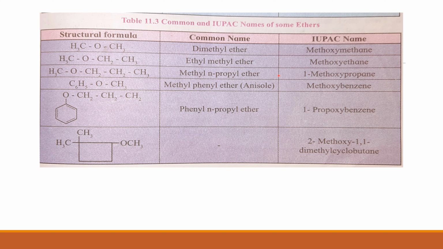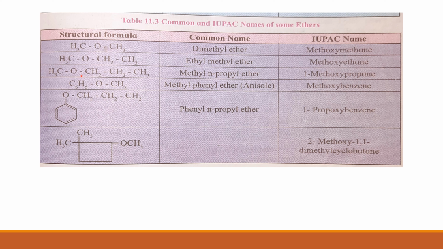Now in case of the IUPAC name, this alkyl group, the N-propyl group with 3 carbon atoms, is considered as the parent alkane. So it will be an alkane with 3 carbon atoms, and we know that the alkane with 3 carbon atoms is propane. So the parent alkane here will be propane. Now the substituent will be CH3O, which is the methoxy group.